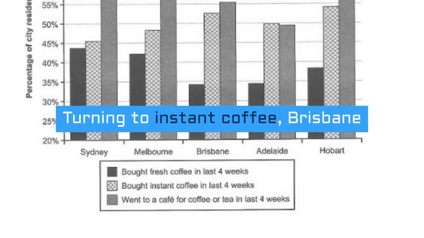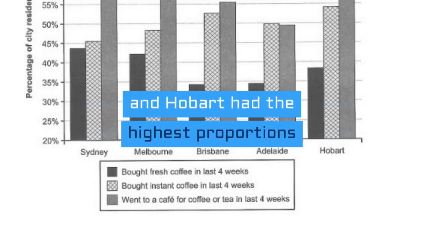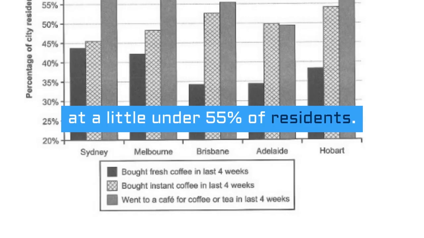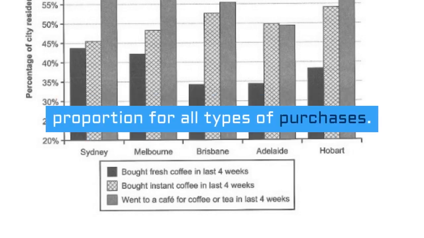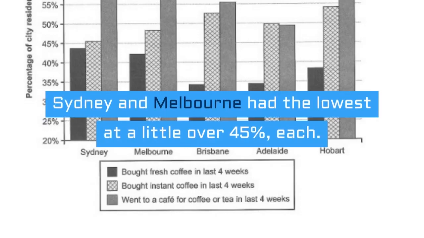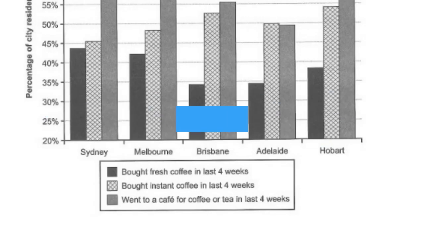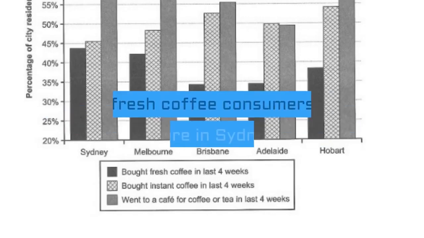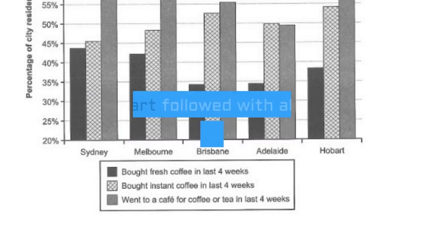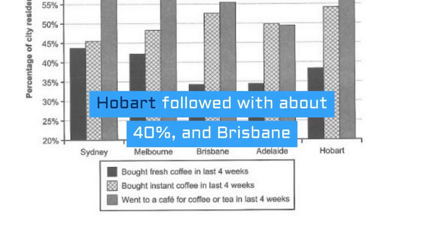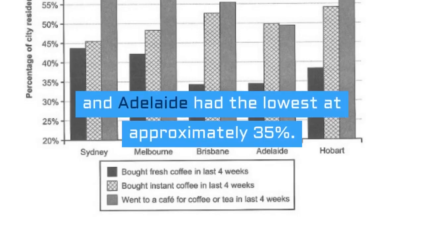Turning to instant coffee, Brisbane and Hobart had the highest proportions at a little under 55% of residents. Adelaide was next with 50%, which accounted for their highest proportion for all types of purchases. Sydney and Melbourne had the lowest at a little over 45% each. Finally, the highest proportion of fresh coffee consumers were in Sydney and Melbourne, which were both approximately 43%. Hobart followed with about 40%, and Brisbane and Adelaide had the lowest at approximately 35%.